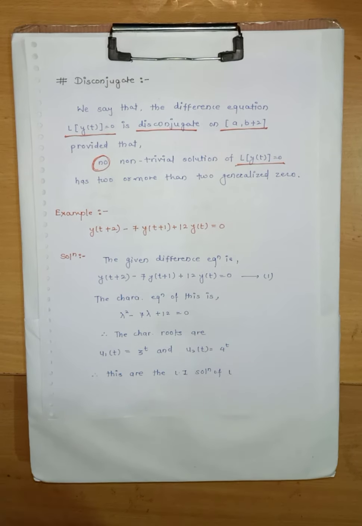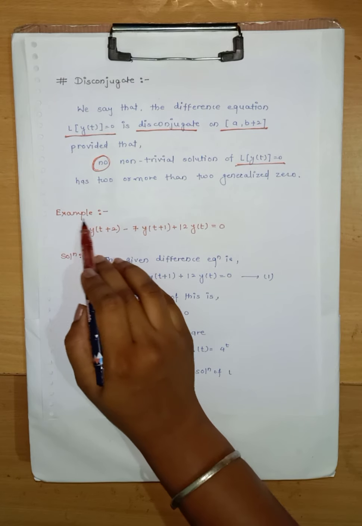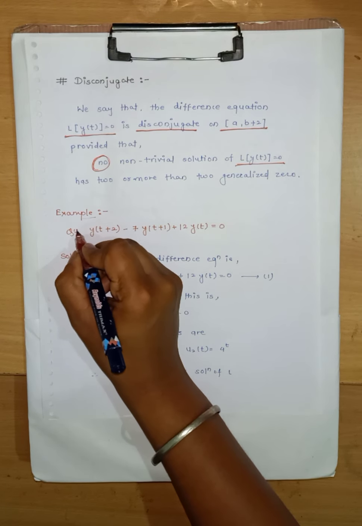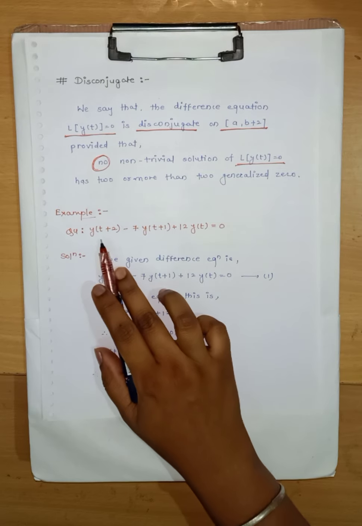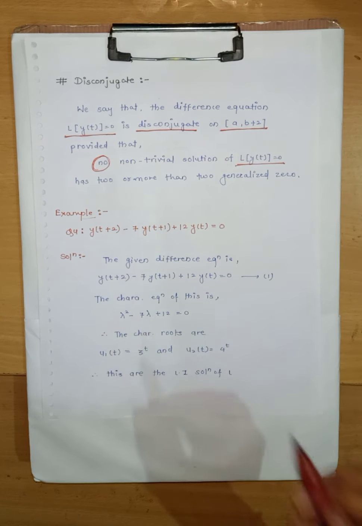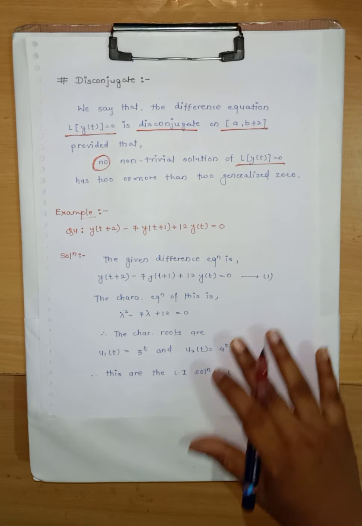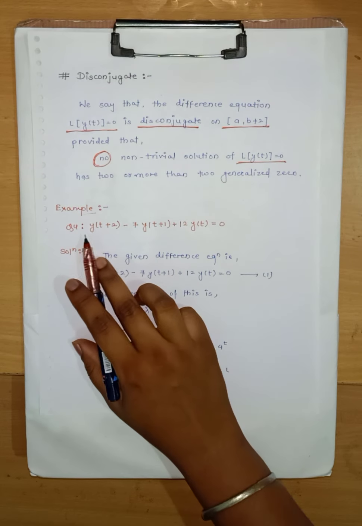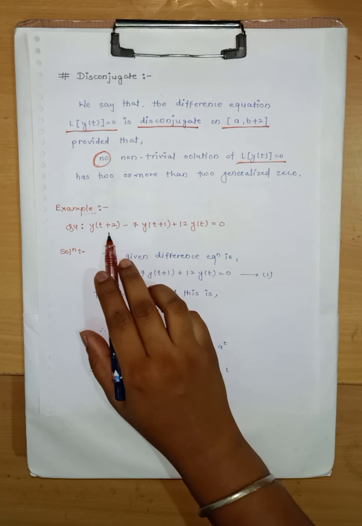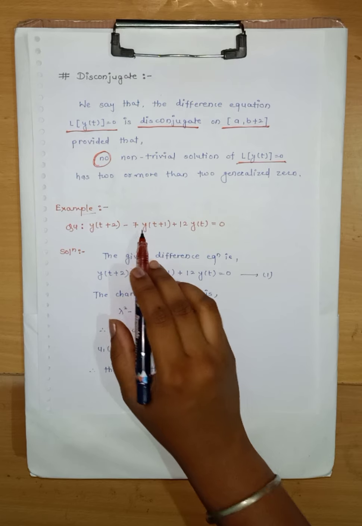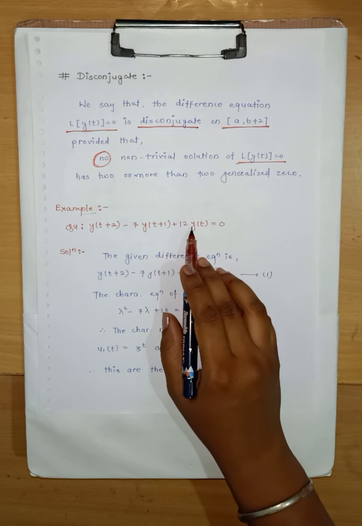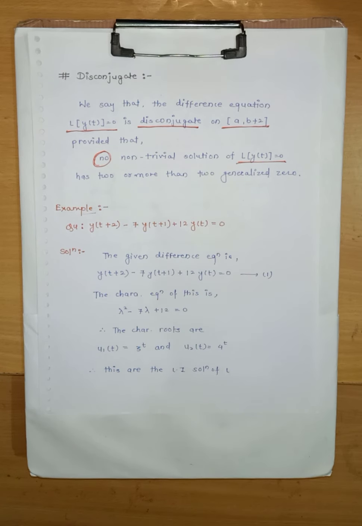त्यावरचं एक्झाम्पल पाहूया आपण. So example, and this is our question. So we have given the equation and we will have to prove that it is disconjugate. So we have given y of t plus 2 minus 7y of t plus 1 plus 12y of t equals to 0.